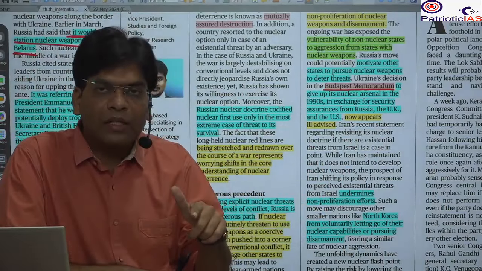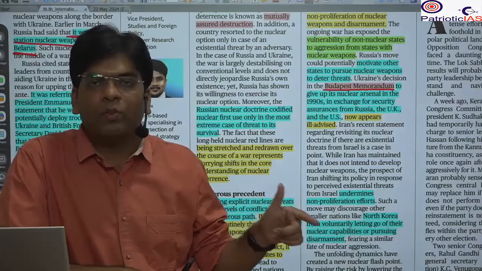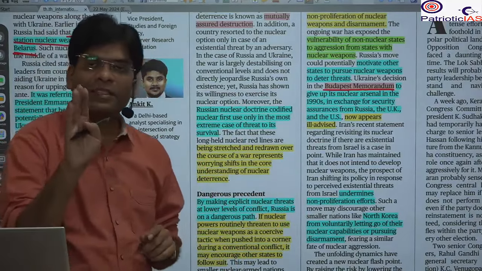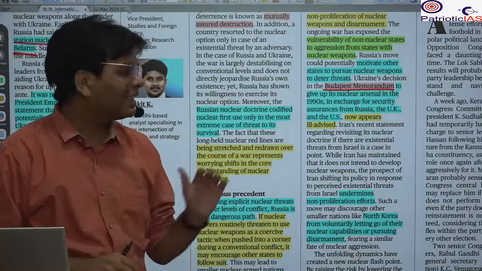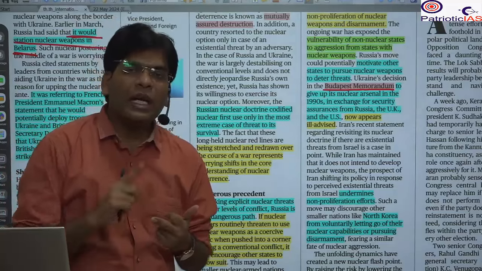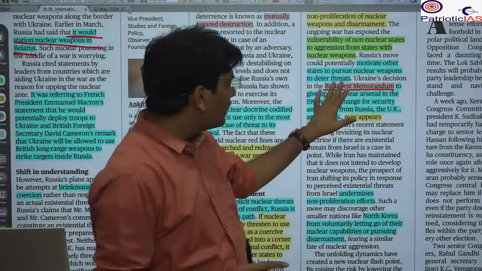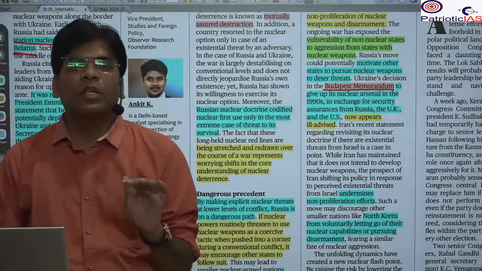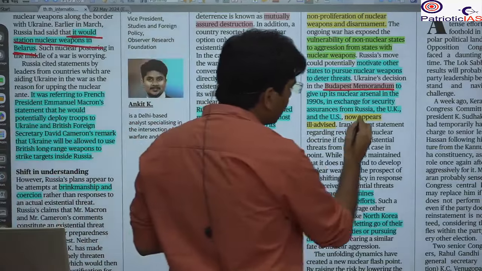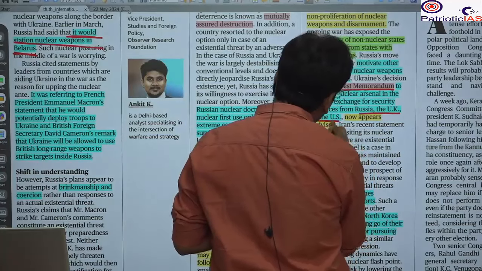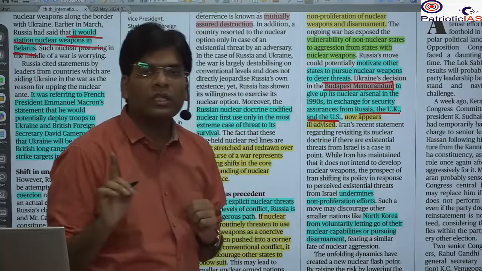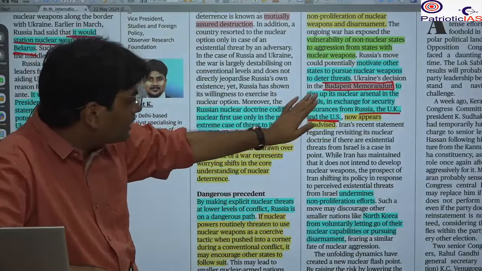Russia wanted that these nuclear weapons should be transferred to Russia, and Ukraine accepted this deal, agreed on the assurance that Ukraine would give up its nuclear weapons, and Russia, the UK and the US would take the responsibility to protect Ukraine from any nuclear threat.